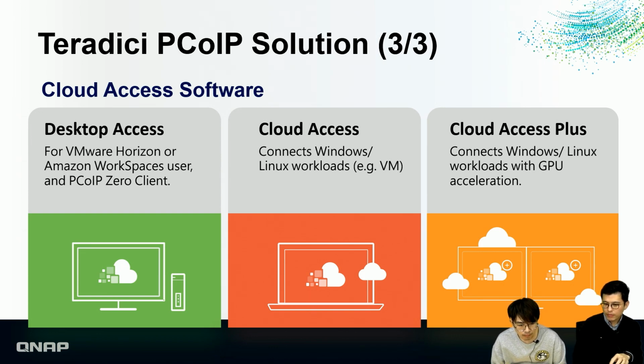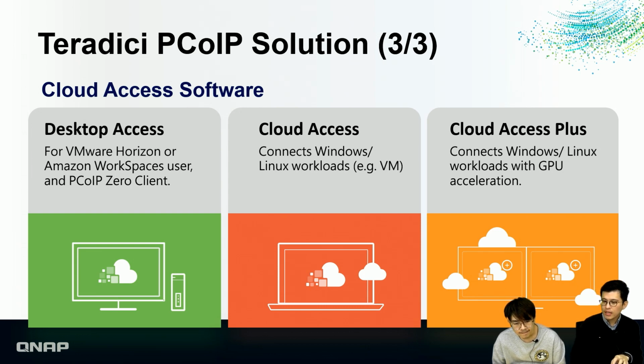The first one is desktop access. I think this one is mainly focused on the VDI solution, the virtual desktop infrastructure. So this is for VMware Horizon or Amazon WorkSpaces users, and even the PCoIP Zero client. And the Cloud Access is used to connect to Windows or Linux, either a physical machine or a virtual machine.